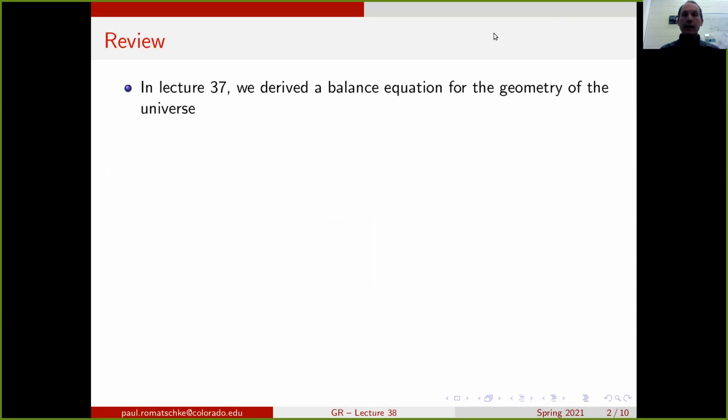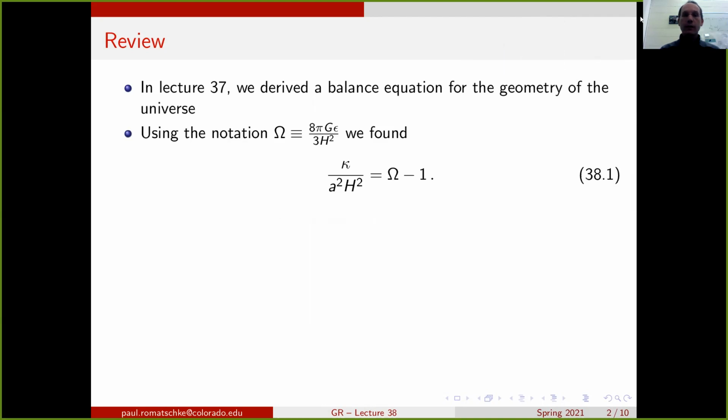Recall that in lecture 37, we derived the balance equation for the geometry of the universe. Using a notation where we introduced the symbol omega for the ratio between the energy density epsilon and this combination, which we call the critical energy density epsilon c, we found that there's a balance equation between omega and the parameter kappa that denotes the overall geometry of space.